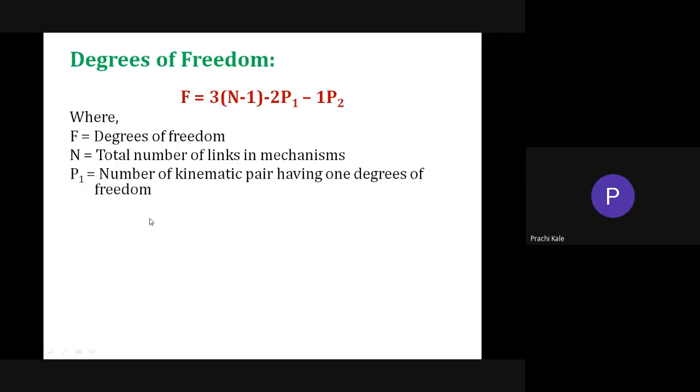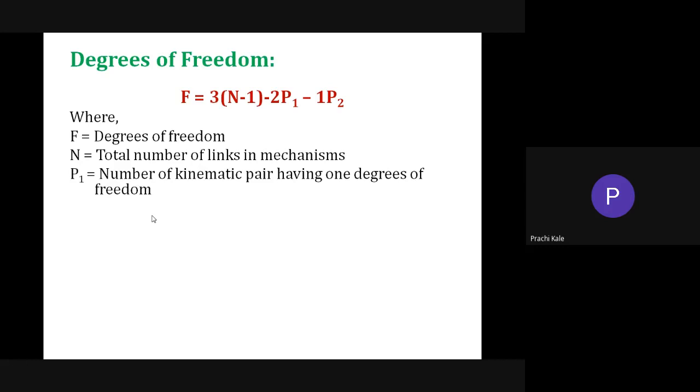What are the lower pairs? That's why we have seen the classification of pairs. Lower pairs means a turning pair, a sliding pair, a rolling pair, a screw pair, all of which come under a pair having 1 degree of freedom. Why does a lower pair have 1 degree of freedom? Take an example of 2 sliding bodies sliding over each other. In how many directions is the motion possible? Only one direction when they slide with respect to each other.